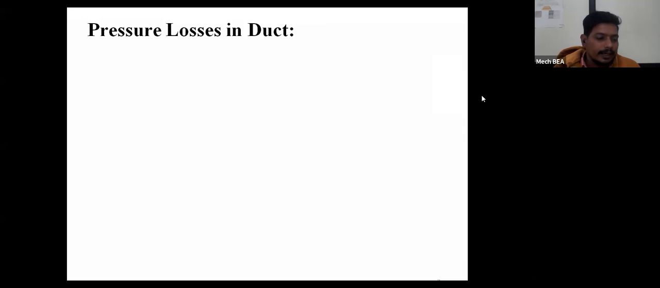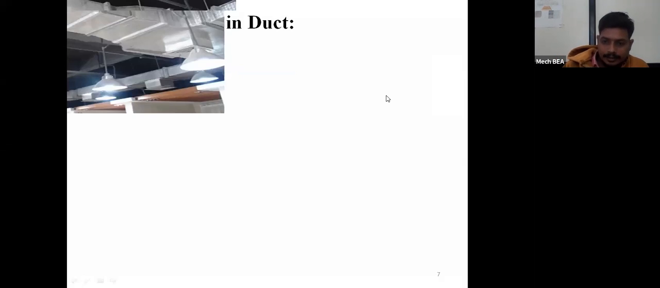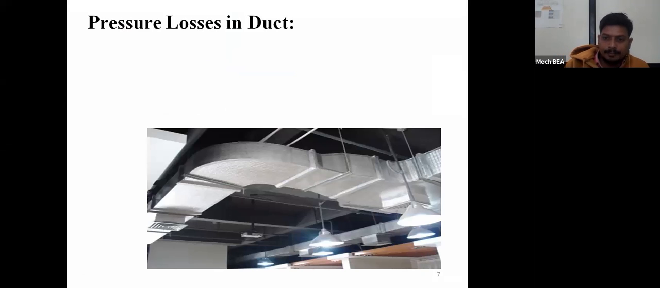So whenever any conditioning air is passing from one location to another location, that conditioning air will experience losses in the duct. Those losses in the duct will be of mainly two types. The first one is called the major losses, the second one is called the minor losses. Out of that, the major losses in the duct take place mainly because of the friction.